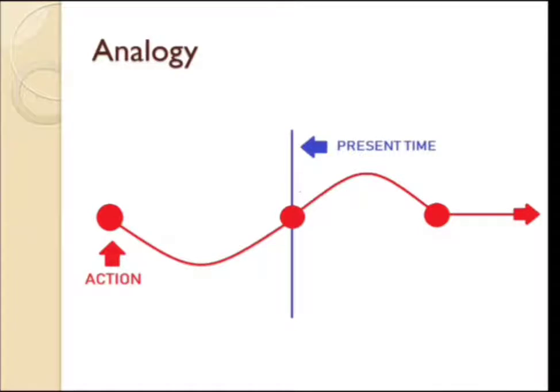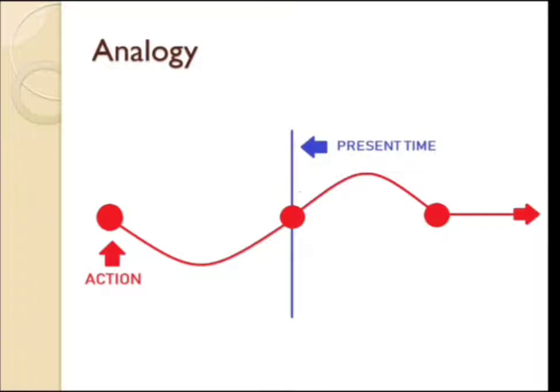The action might have just started in the present time, which is indicated by a red dot on the present time. Or the activity might have begun sometime in the future, which is shown by the red dot after the present time. And the continuation of that activity is shown by the arrow mark. So, if such is the scenario, you will have to use the future perfect continuous tense to describe it. So keep this diagram in your memory and recall it whenever needed.